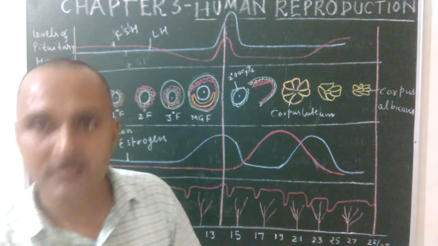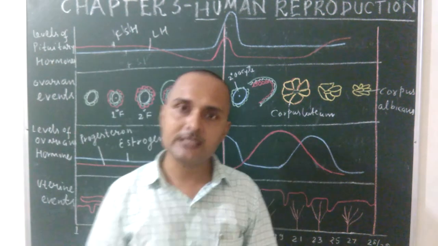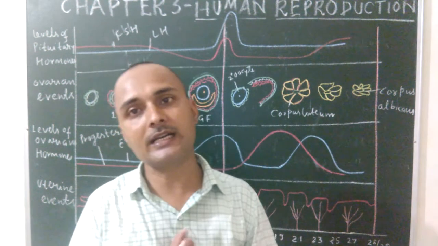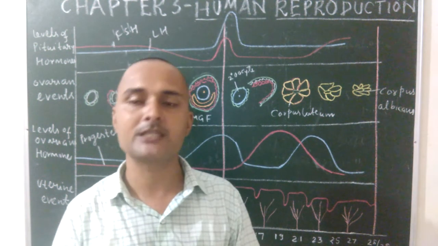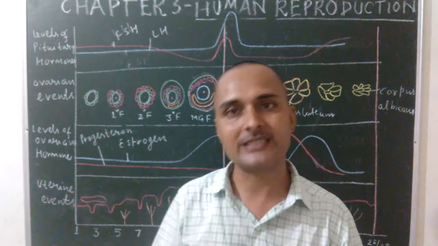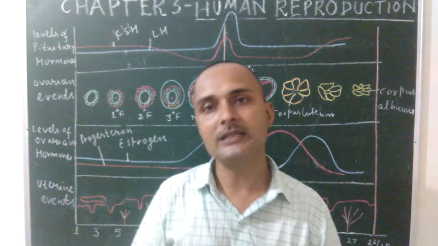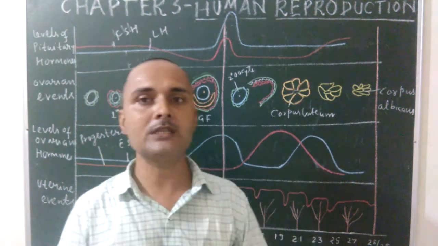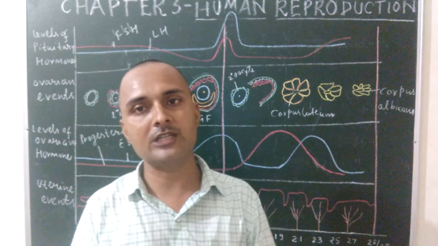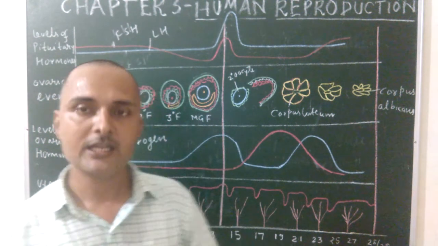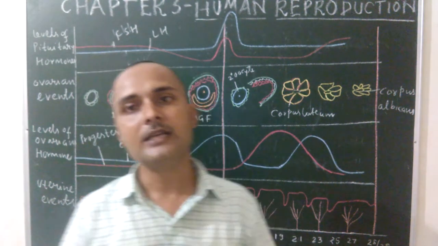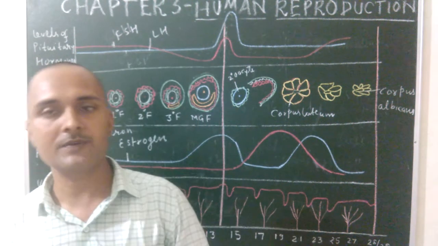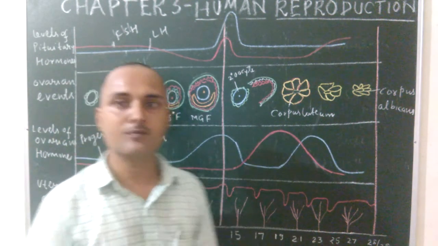Once again, what is the menstrual cycle? The cyclic changes which take place inside the female genital tract, in the case of primates, are known as the menstrual cycle. And what is menstruation? The process by which the wall of the uterus, the endometrium, ruptures. As a result, in the absence of fertilization, there is a release of blood along with the unfertilized egg, which comes out through the vagina. This process is known as menstruation.